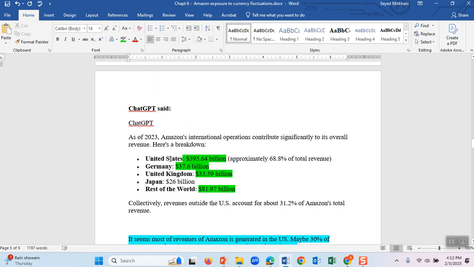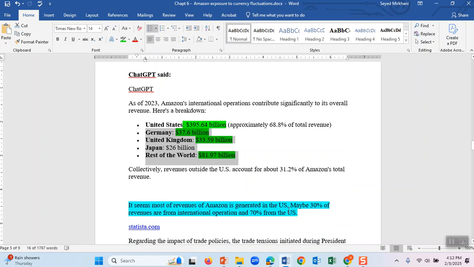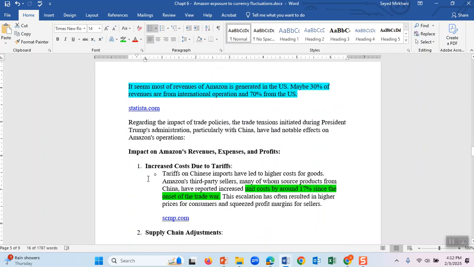Then ChatGPT came and said that Amazon has this much revenue, 68%, two-thirds of it, traded in the US, and then it has some revenues in other countries, like Japan, 26 billion, the United Kingdom, Germany, and the rest of the world. This part of Amazon's revenues is subject to currency fluctuation. And then here is my comment.